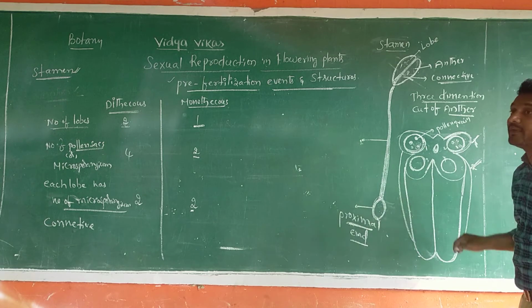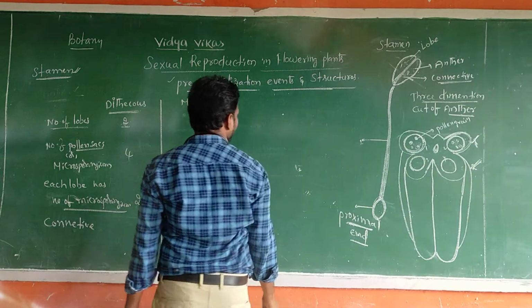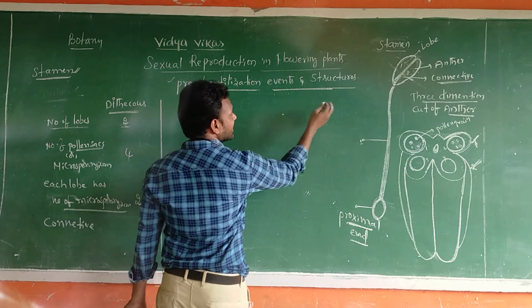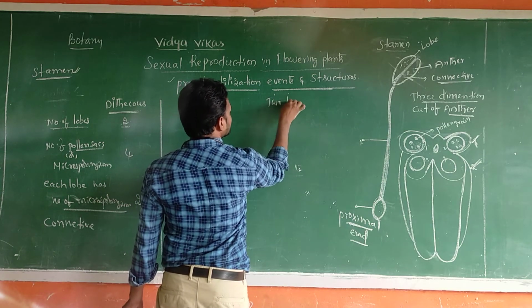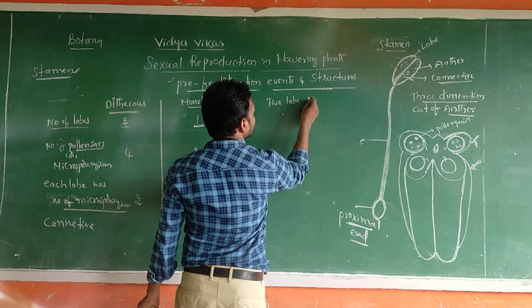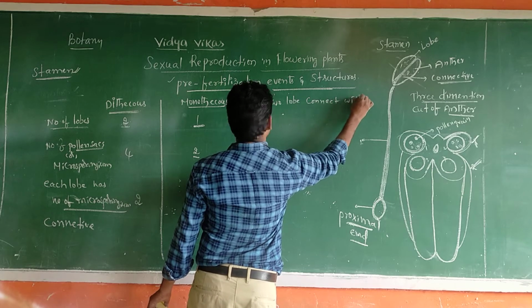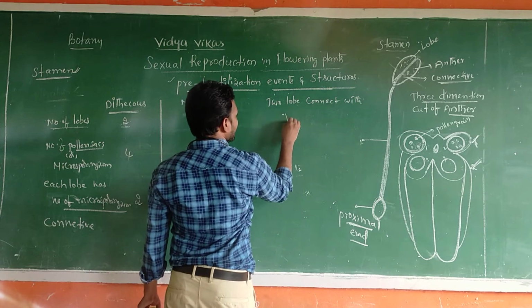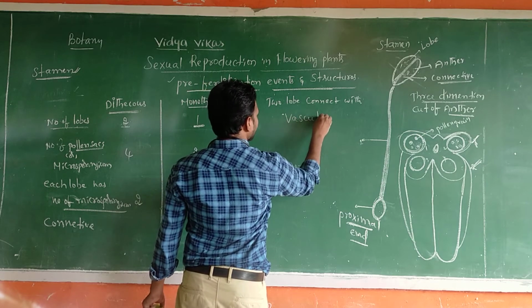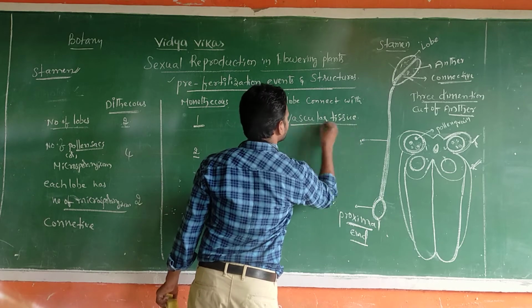This connective is made with the help of vascular bundle. 2 lobes connected with vascular tissue.